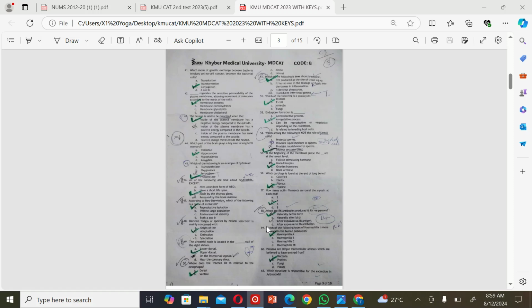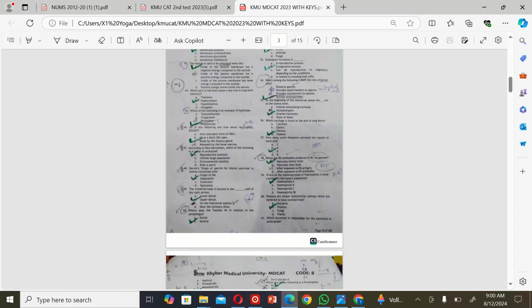Naturally before birth. The next MCQ is: which of the following types of hemophilia is more common in the human population? A. Hemophilia A. B. Hemophilia B. C. Hemophilia C. And D. Hemophilia 4. So the correct option is A. Hemophilia A.